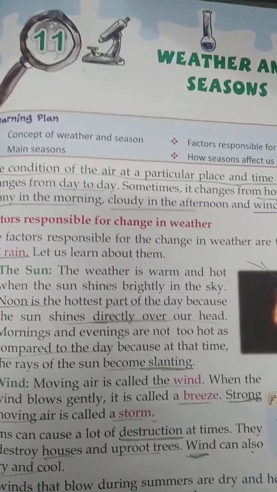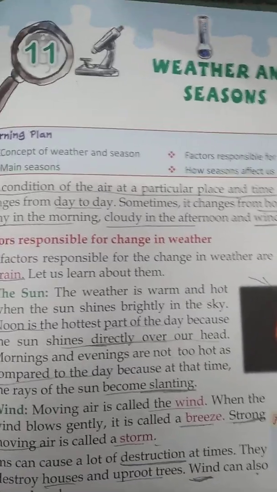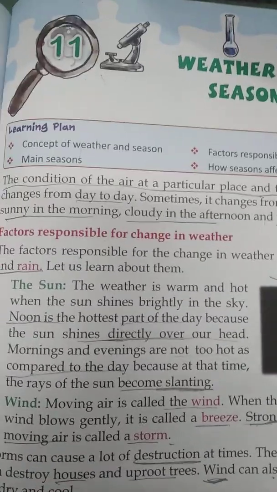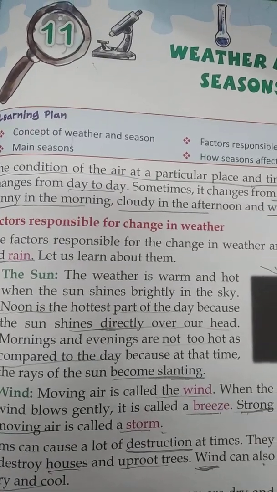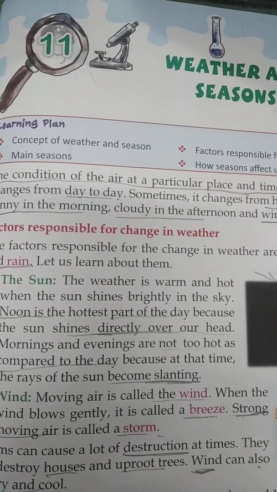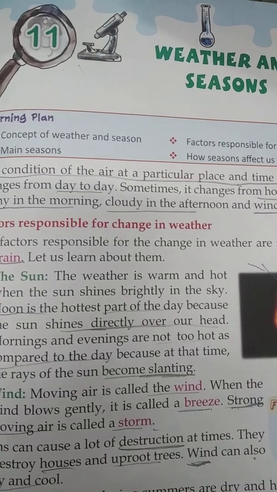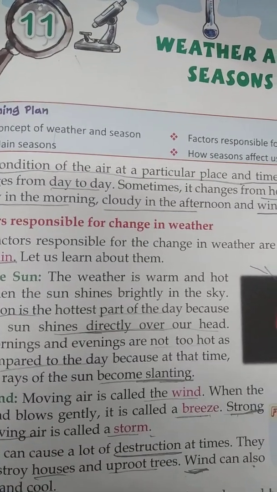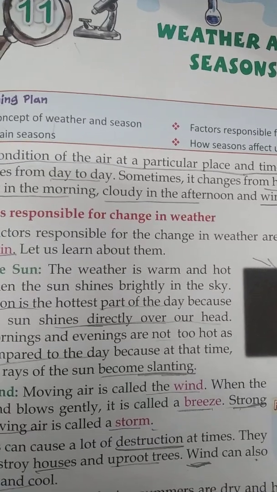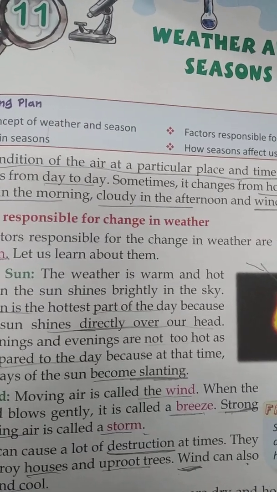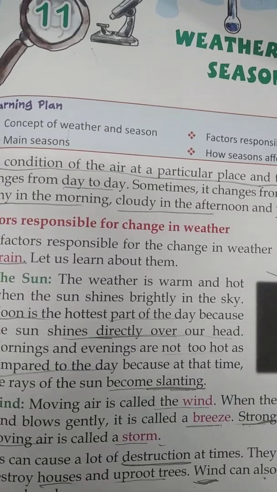The first question which will strike our mind is, what is the weather? What is the definition of the weather? The weather is the condition of the air at a particular place and time. So we can say the condition of wind, rain, sunshine and cloud at a particular place at a particular time is known as weather.